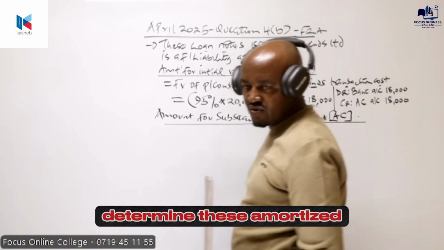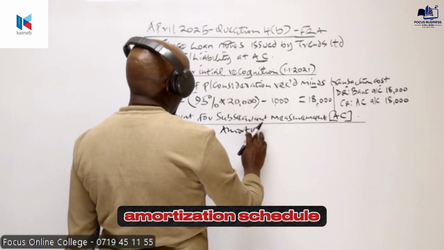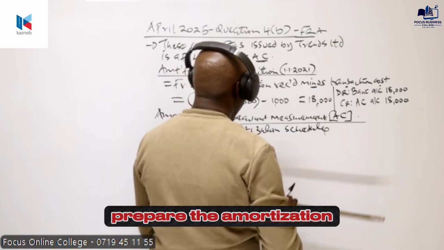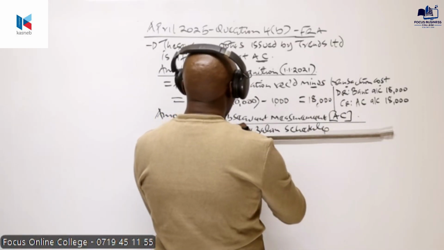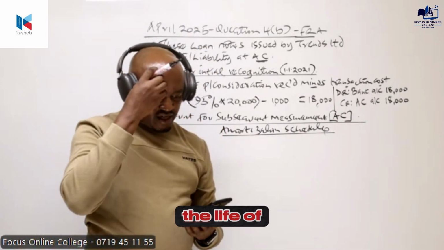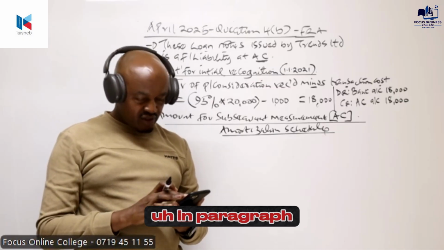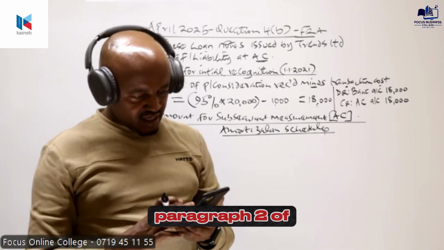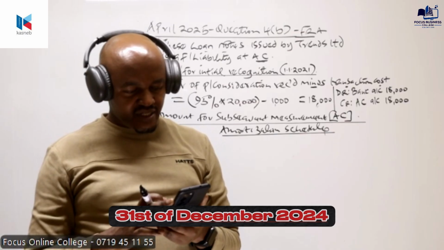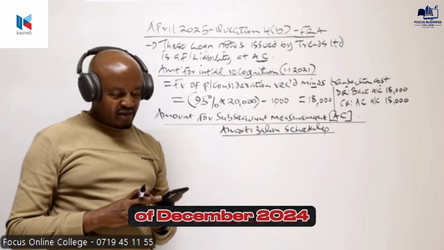We are going to determine this amortized cost by preparing something called the amortization schedule. That is basically what I want us to prepare. We prepare the amortization schedule, so we need to determine the life of these loan notes. In paragraph 2 of our question, we are told the loan notes were redeemable on 31st of December 2024.